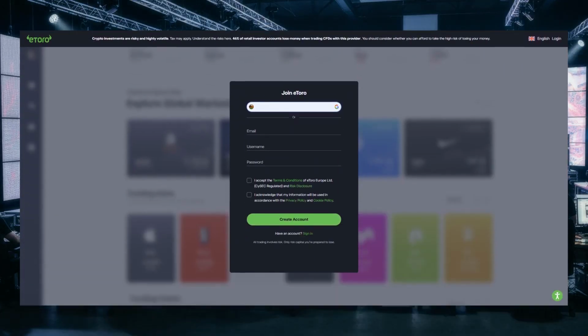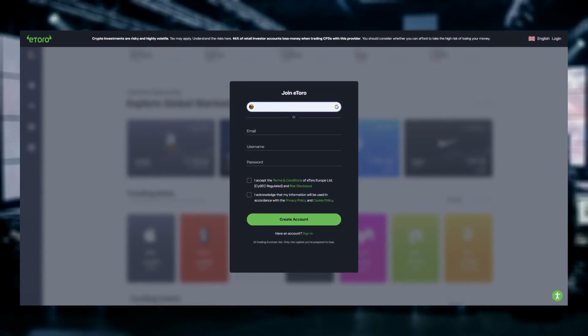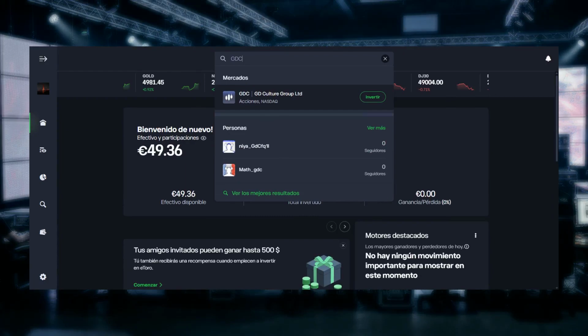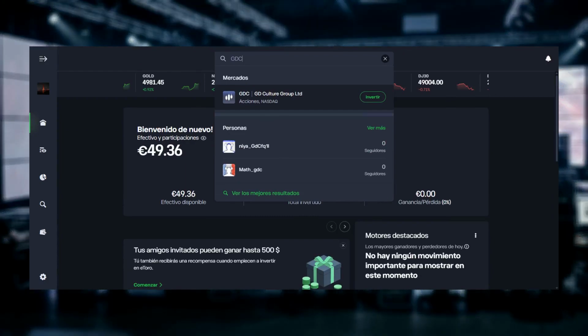To buy GDC, you need a broker, and I'll use eToro as an example to show the process. After registering, you will need to verify your account with an identity document and add funds before you can place an order. Use the platform search and type the ticker GDC to find GD Culture Group Ltd. Make sure you select the NASDAQ listing to locate the correct share.